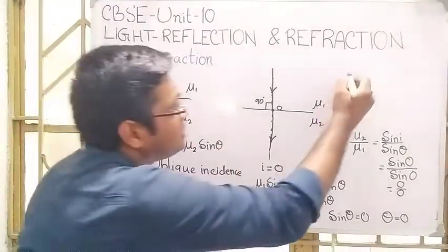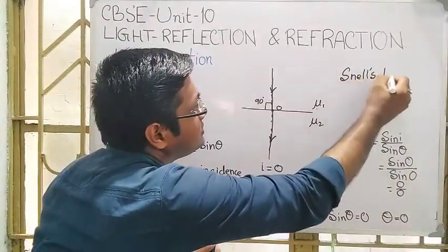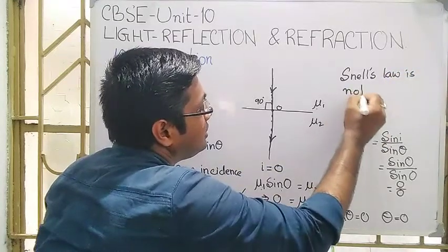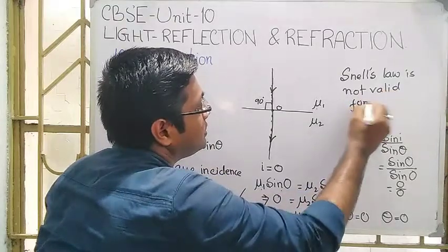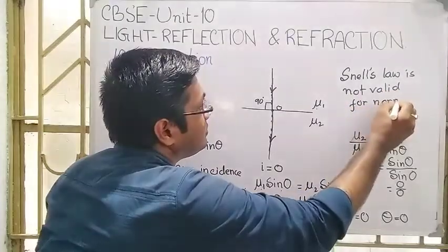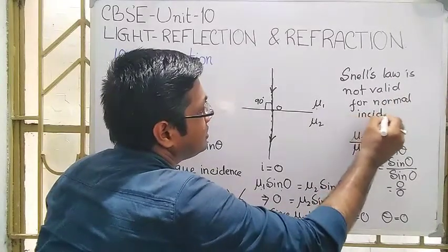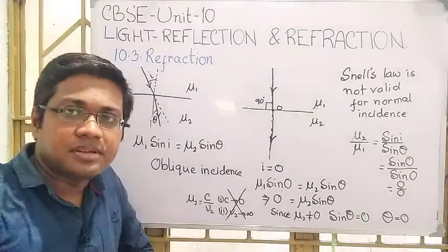So you can write: Snell's law is not valid for normal incidence. Thank you all.